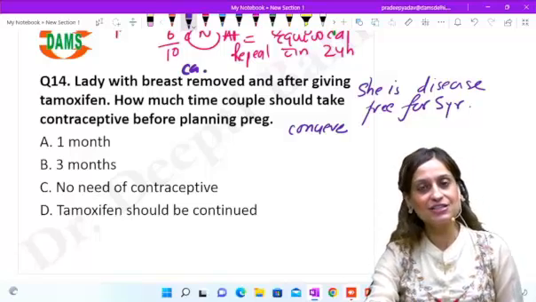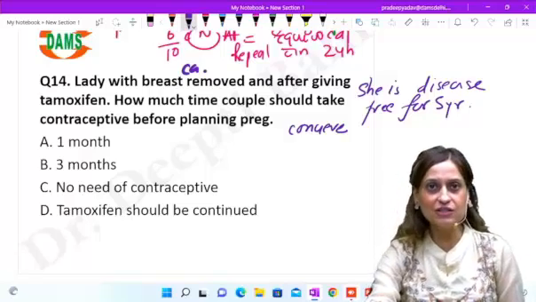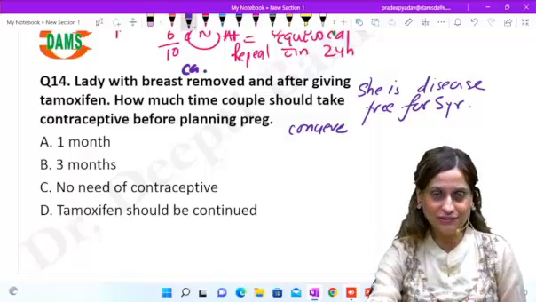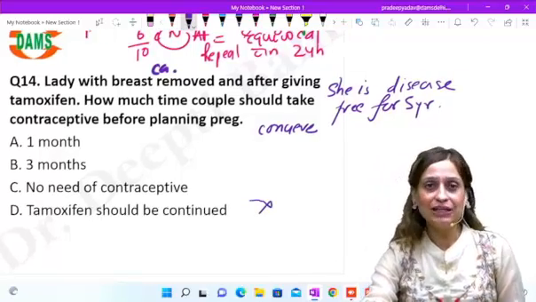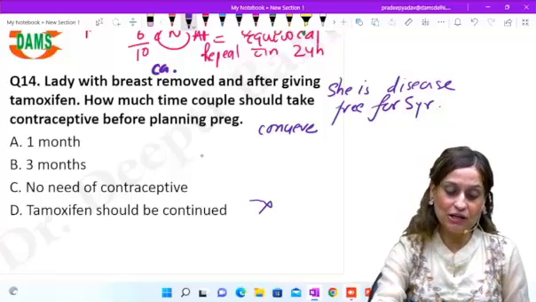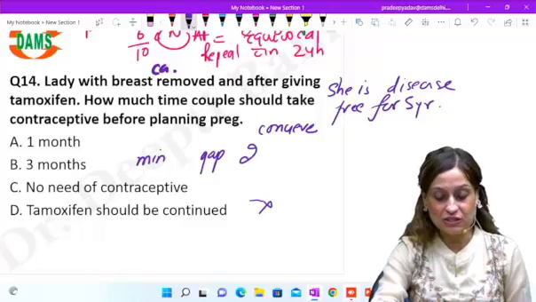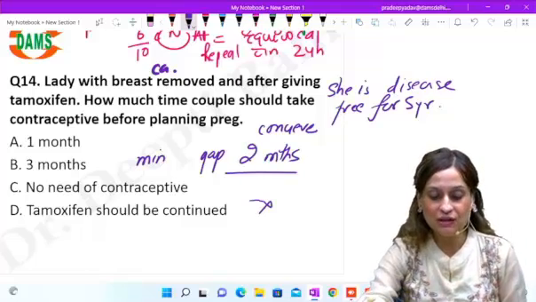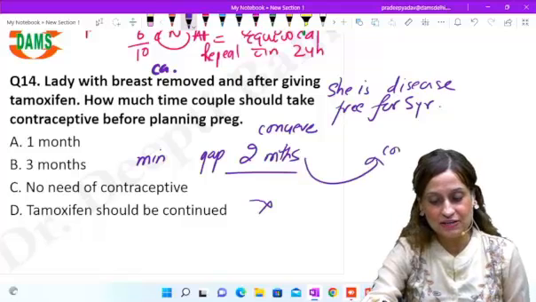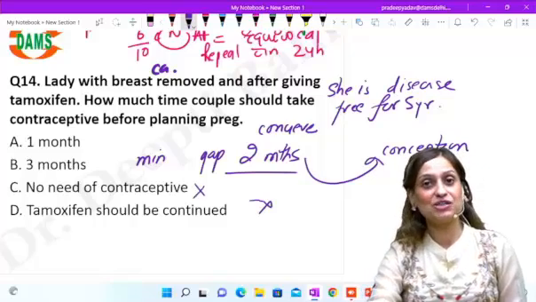So the advice is that once she wants to conceive and you've already given tamoxifen for 5 years, you can now stop tamoxifen. You need not continue it. But please understand that there has to be a minimum gap of 2 months between stopping tamoxifen and conception. So no need for contraceptive is absolutely wrong.